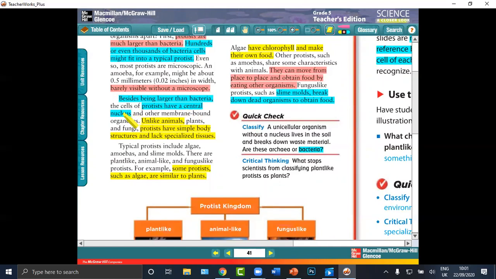Protists have a central nucleus and other membrane-bound organelles.